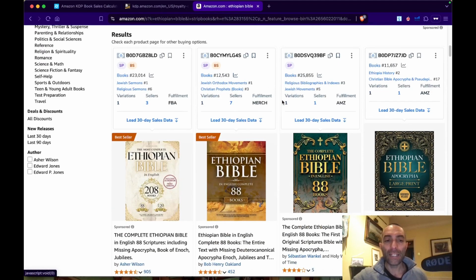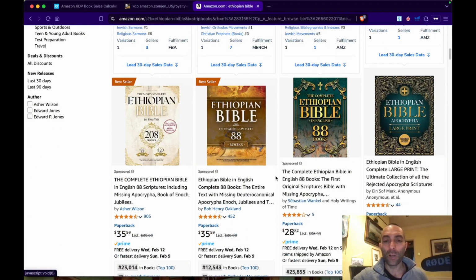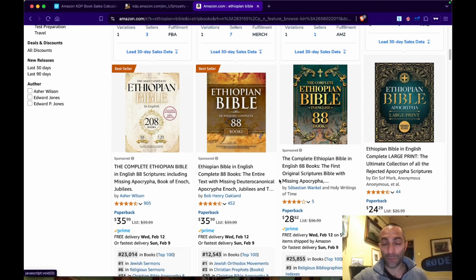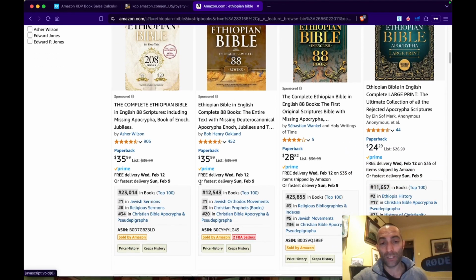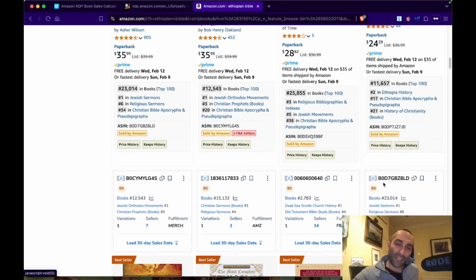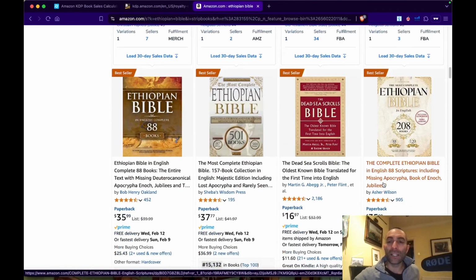So, Ethiopian Bible. This is a profitable keyword and has been going for a long time. As you can see, the BSRs are 23,000, 12,000, 25,000, 11,000. So there is money to be made here, definitely.